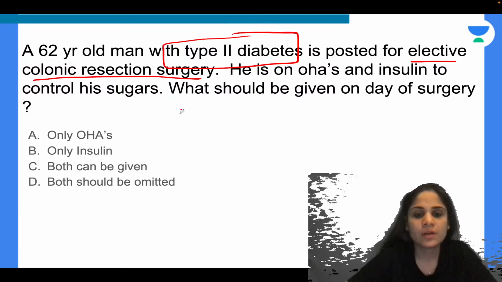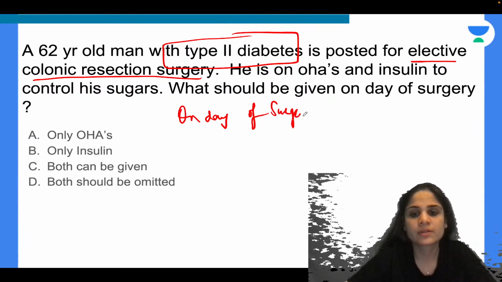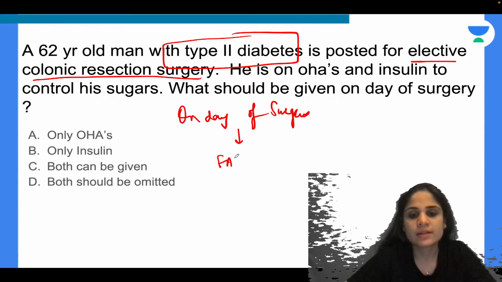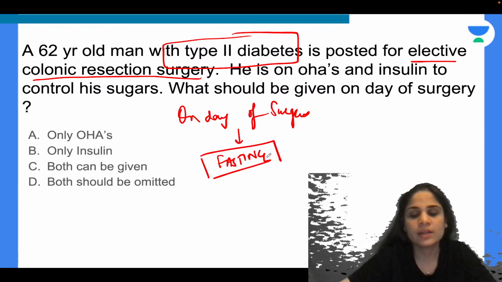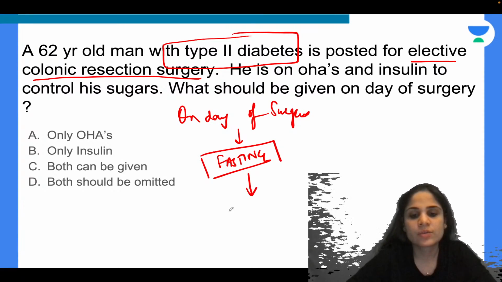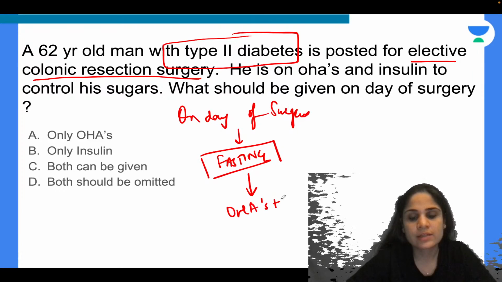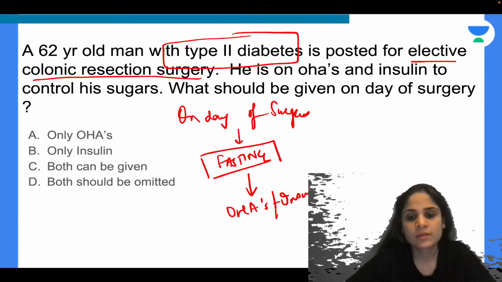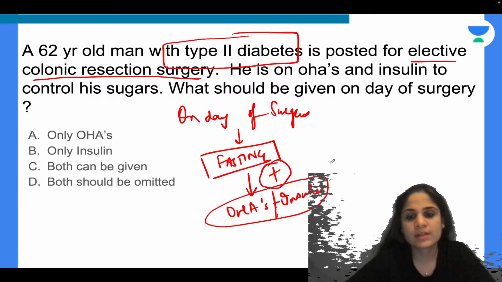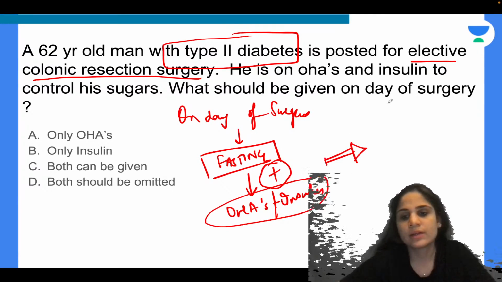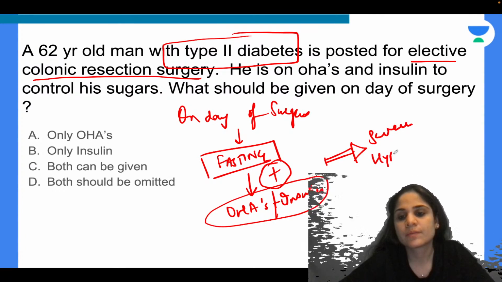Okay, remember, on the day of surgery, what is the state of the patient? Patient is fasting. So if my patient is fasting on the day of surgery, then he is going to have low sugar levels. So if I give OHAs or insulin in this patient, fasting plus OHAs and insulin, this patient is going to go into severe hypoglycemia.